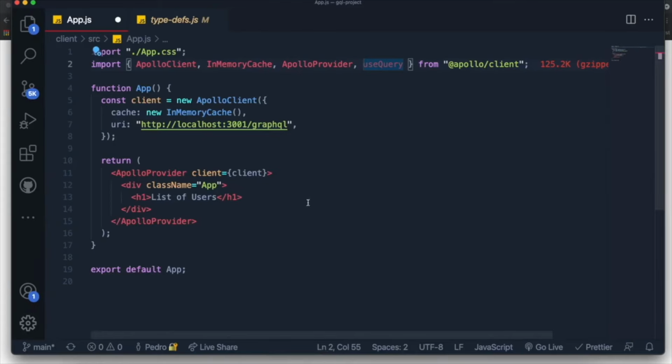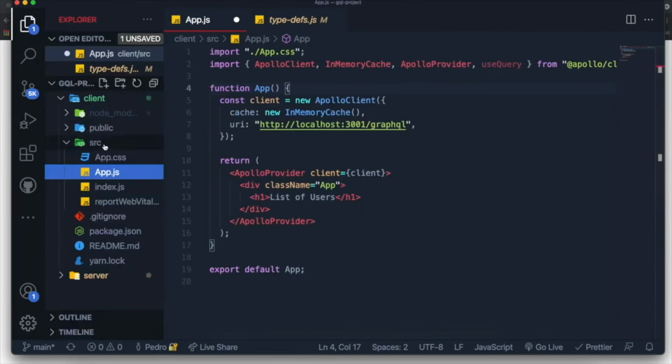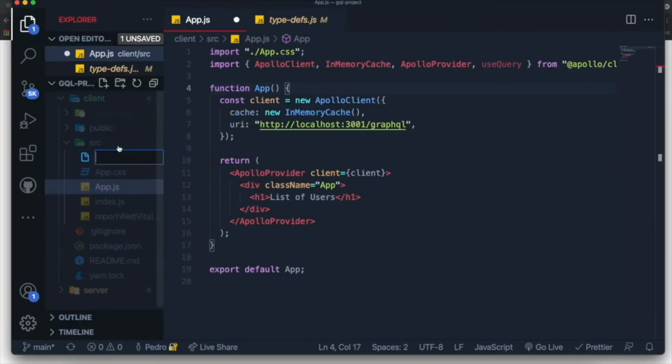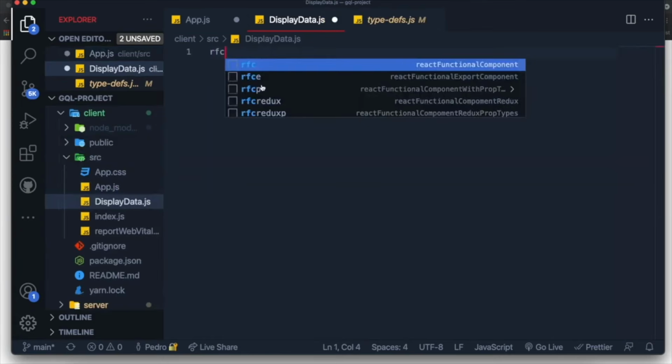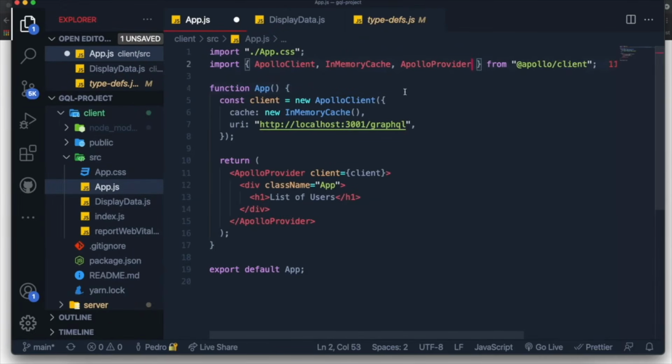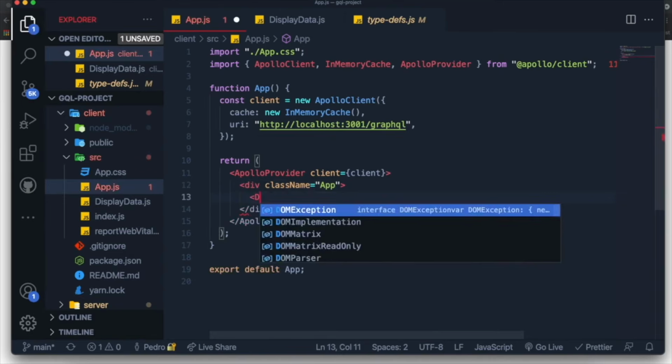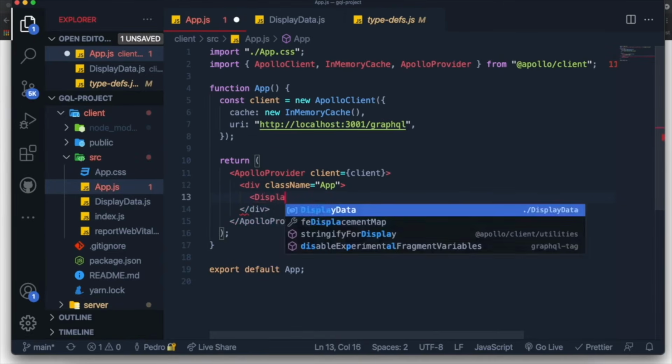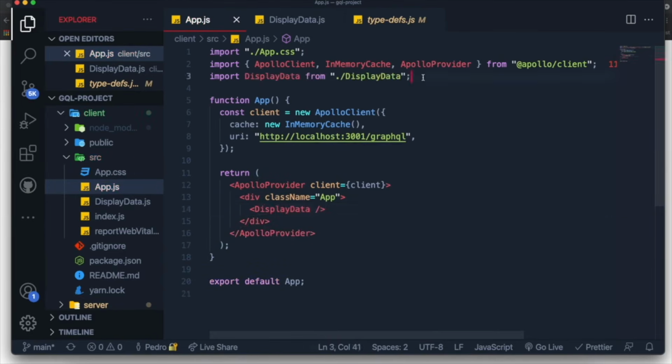So to use the useQuery hook, we'll just come down here at the bottom inside of our app component. And actually, what I want to do is create another component to fetch all the data. So I'm just going to call this DisplayData. The reason why I want to do it is because I don't want to put everything into a single file and make it confusing. So I'm actually going to import the useQuery over here at the top, and I just want to come over here and render the DisplayData component like this. And you see it was automatically imported, so it's totally fine.